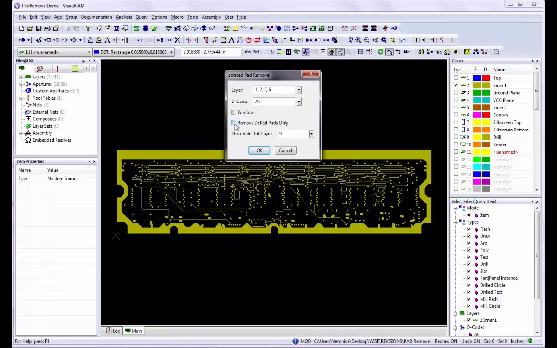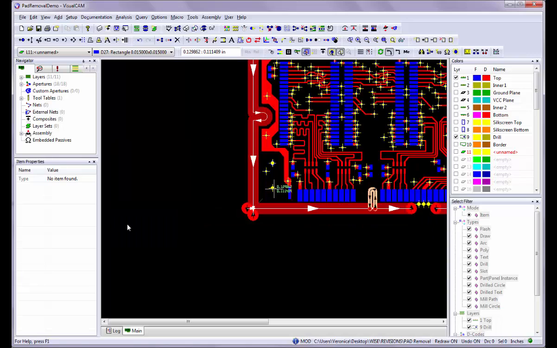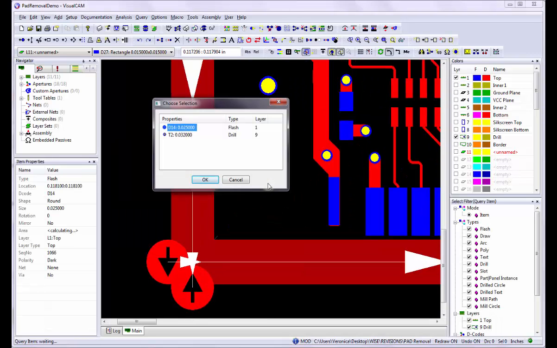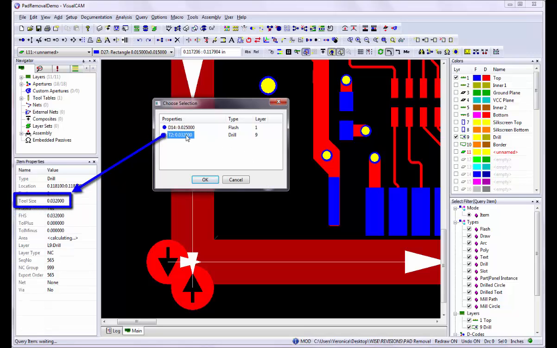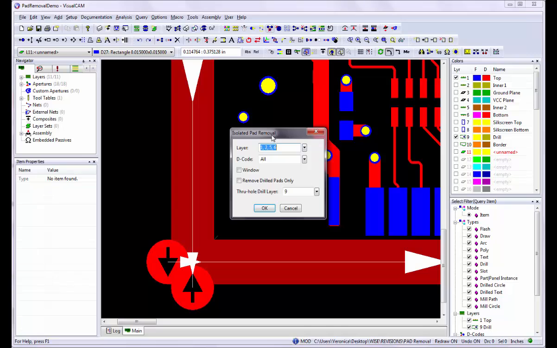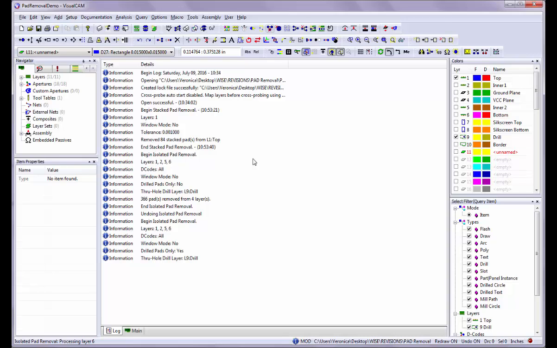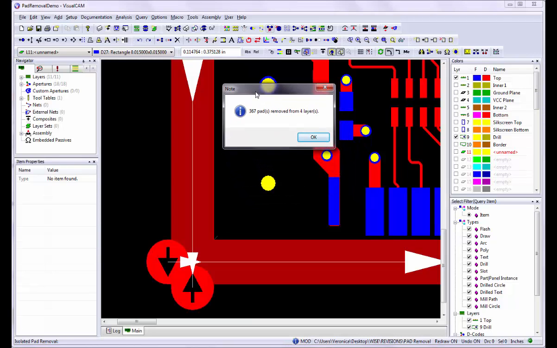The Remove Drilled Pads Only option will remove any pads on the top and bottom layers that are smaller than the drill, which would cause these pads to be drilled out. Select the drill layer to be used for this option. Click OK to run the command. If you selected the Window option, you will be prompted to define your selection window. The pads are processed according to your selections.